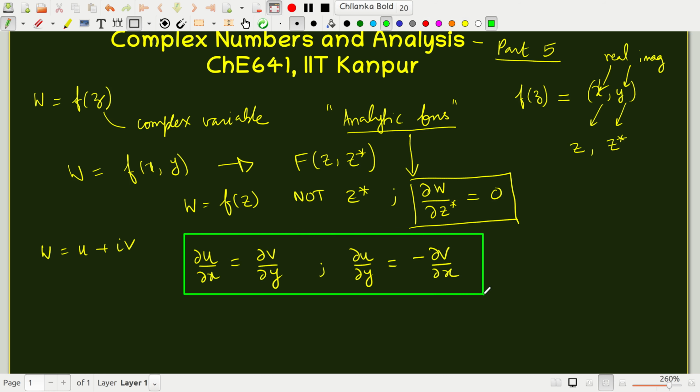So these are all equivalent. You can assume one and the other can be derived, and vice versa. These are called the Cauchy-Riemann conditions.